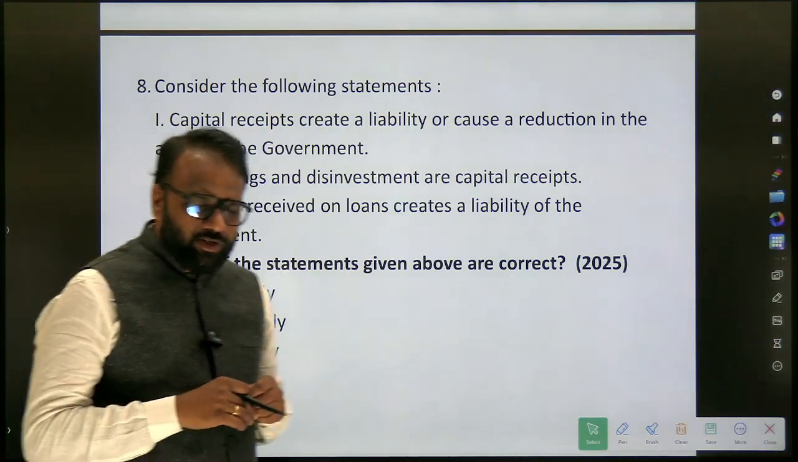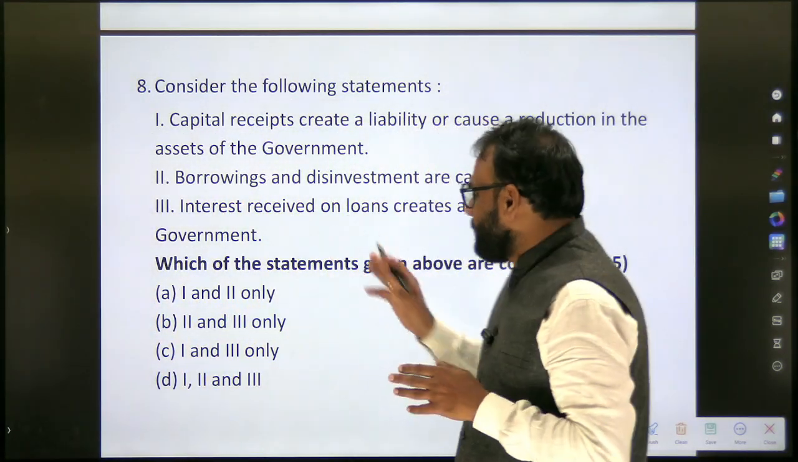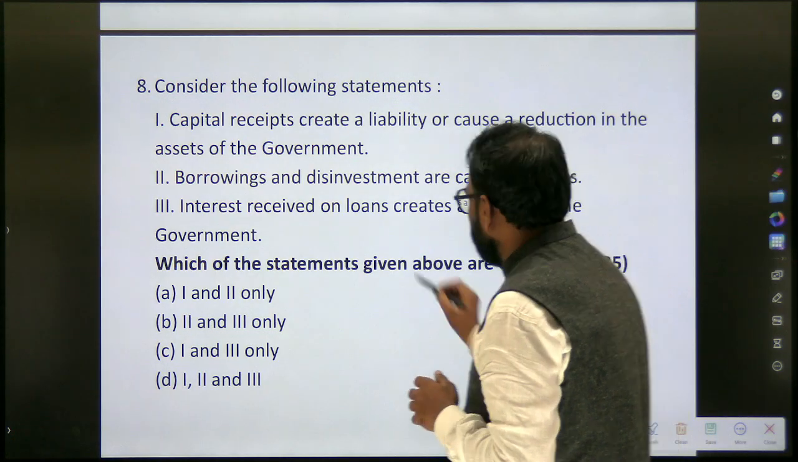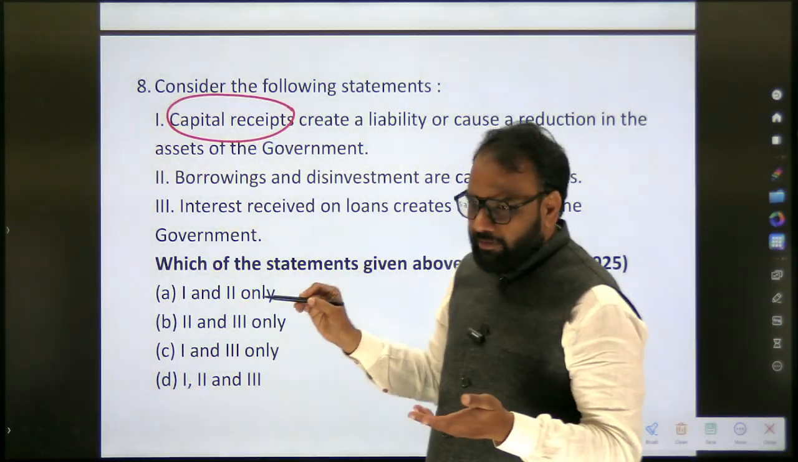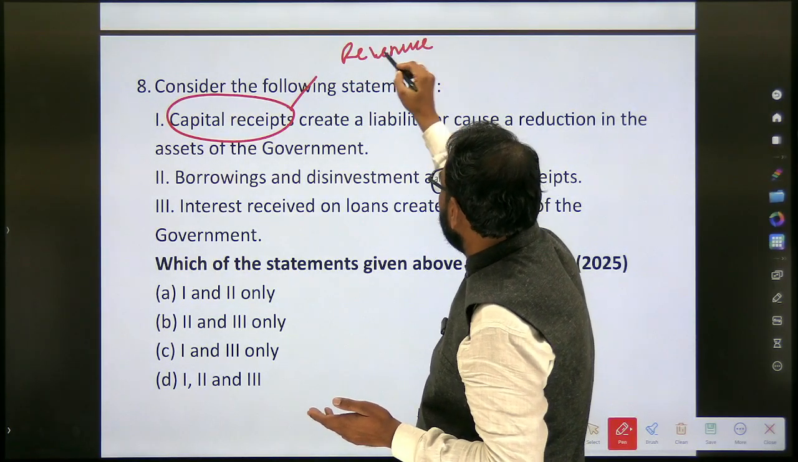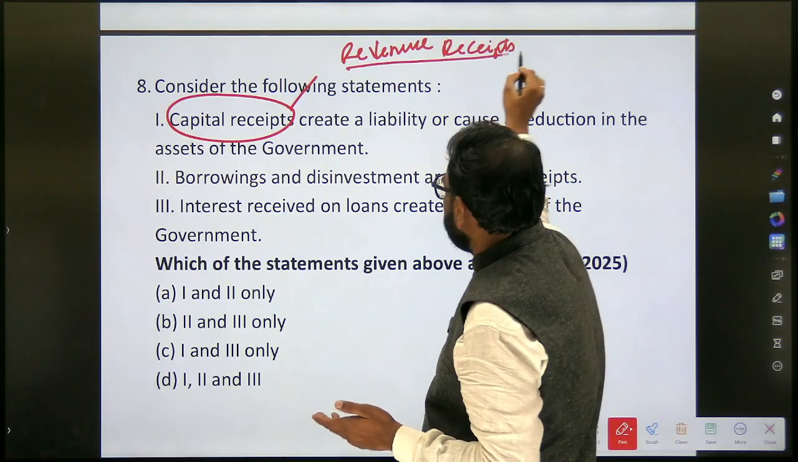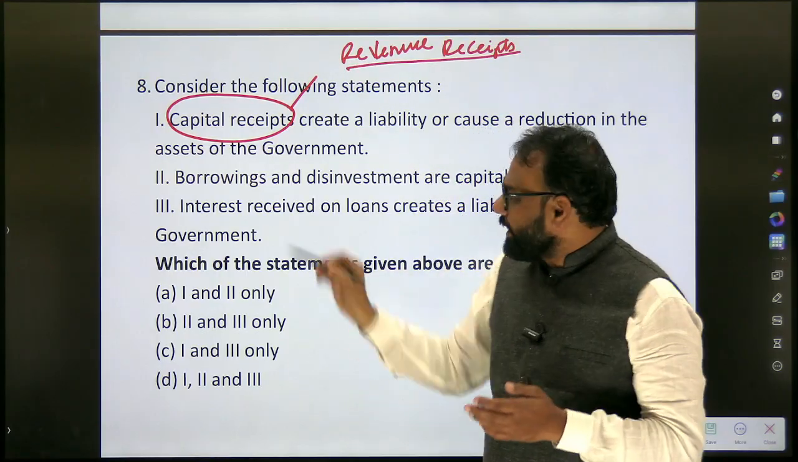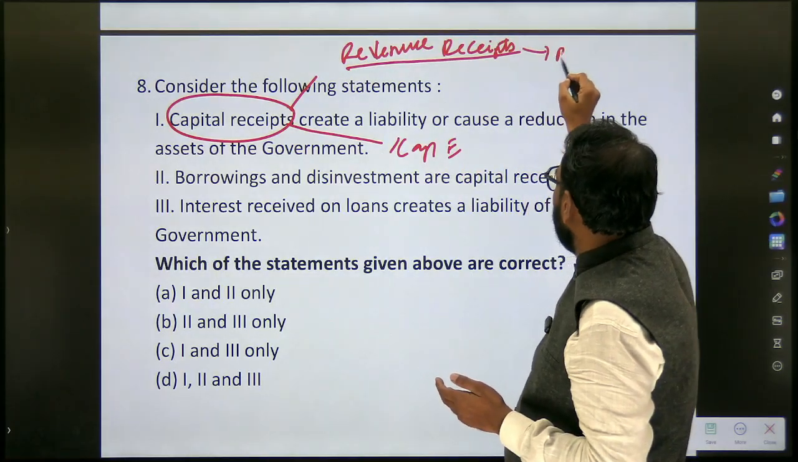So already we have discussed all these concepts in detail, right? We have discussed the capital receipts. So when this question appears, we should be able to revise all those things. So we know capital receipts. Which are the other types of receipt? Revenue receipt. Okay, revenue receipt. Next, we also have capital expenditure. We have revenue expenditure.